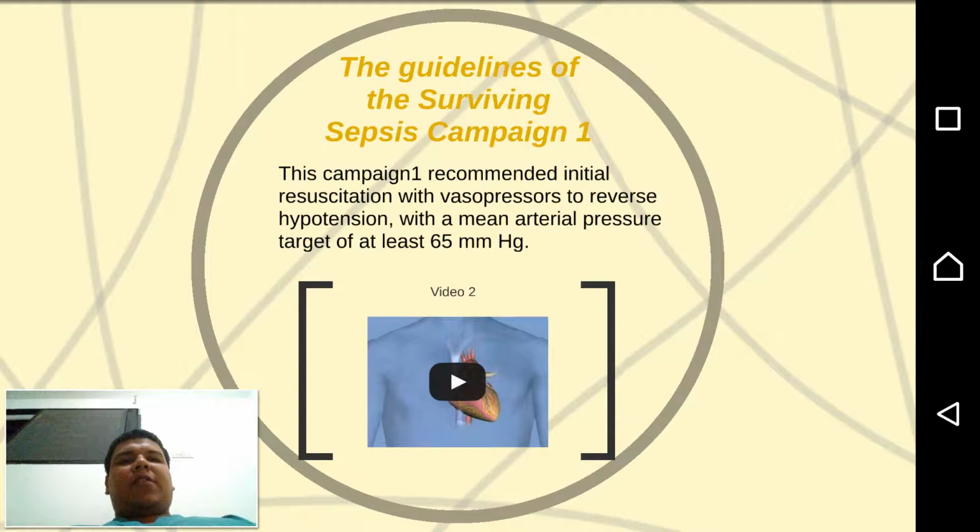The guidelines of the Surviving Sepsis Campaign recommended initial resuscitation with vasopressors to reverse hypotension, with a mean arterial pressure target of at least 65 millimeters of mercury.